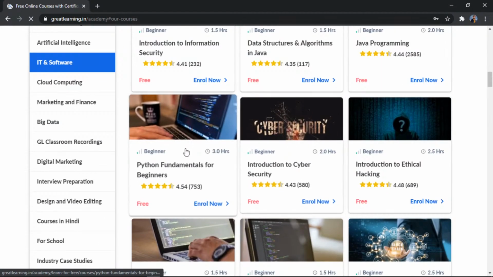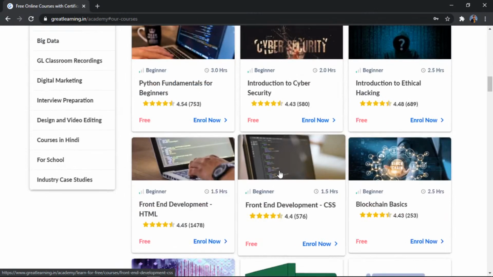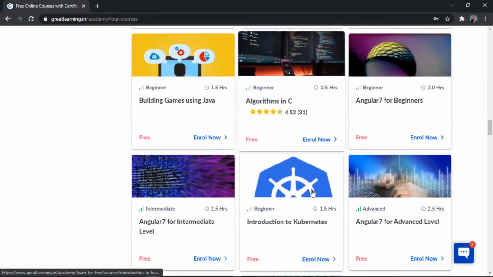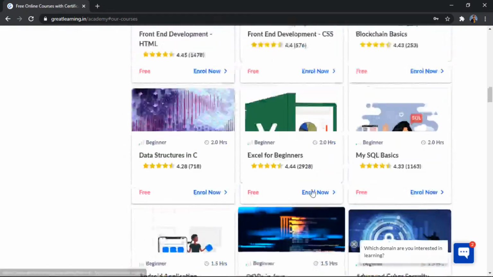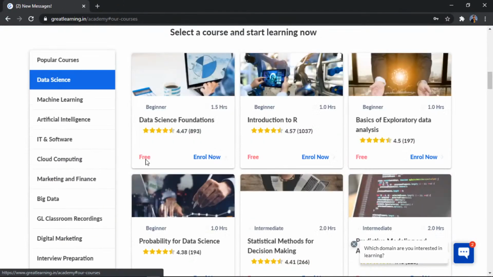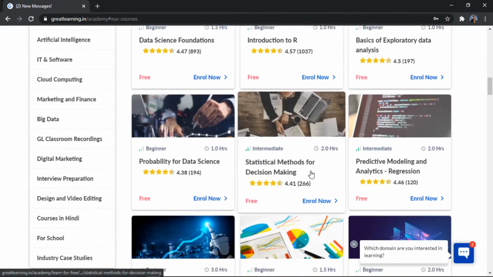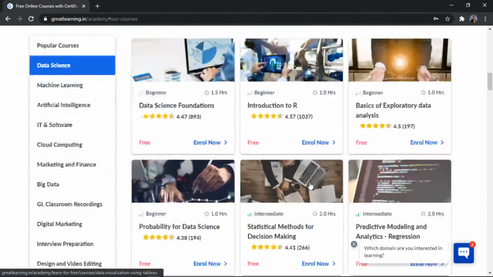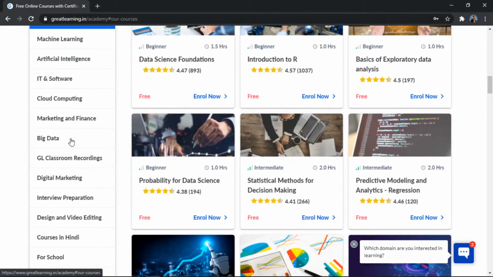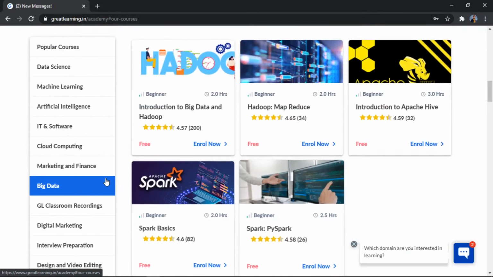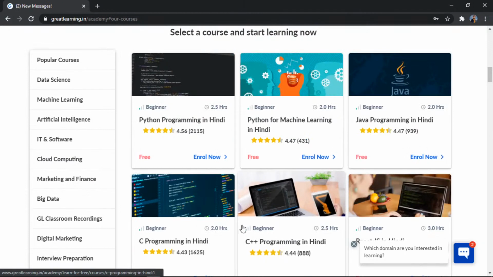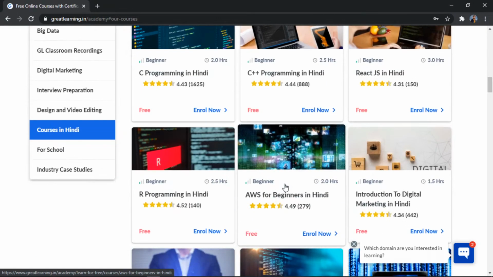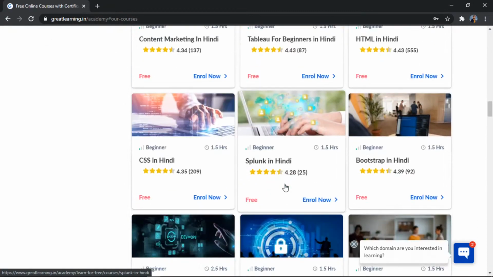You see over here, you have Python fundamentals for beginners. If you talk about data science, here you have Python using ML. In Hindi as well, you see Python programming in Hindi, Python for machine learning in Hindi. So you have these courses available on our Great Learning Academy. You can check it.